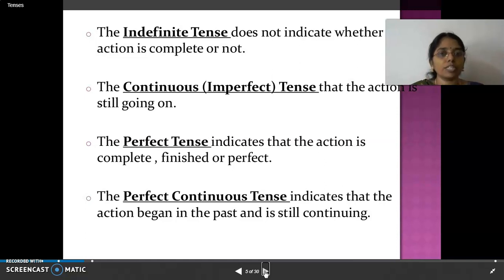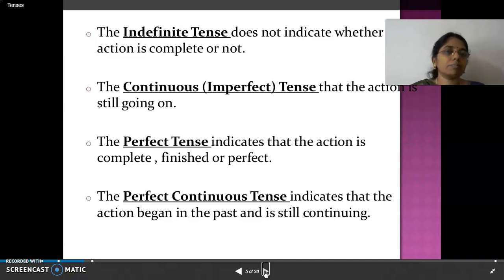A perfect tense indicates that the action is complete, finished or perfect. Task is over, right? The perfect continuous tense indicates that the action began in the past, already started, and it is still continuing. For that alone, we will use perfect continuous tense.